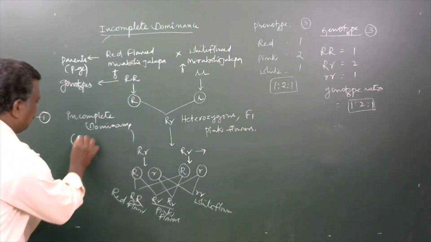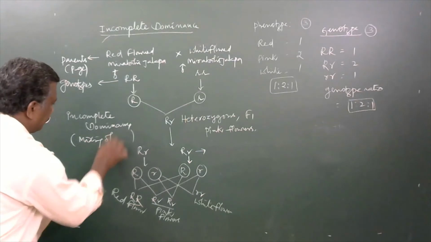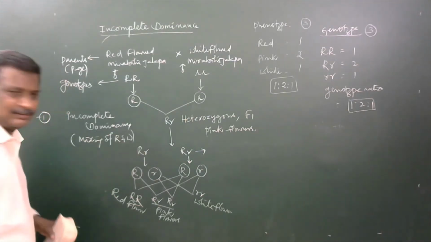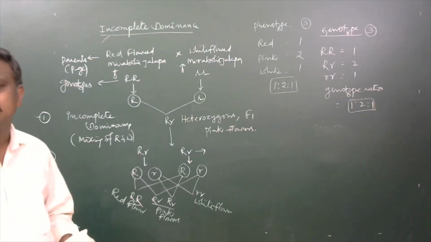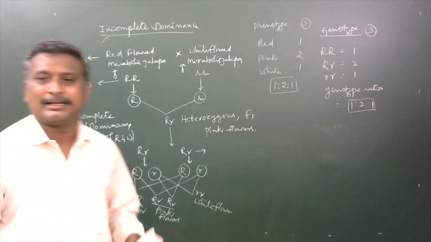So mixing of red and white. The other second thing here is quantitative inheritance.